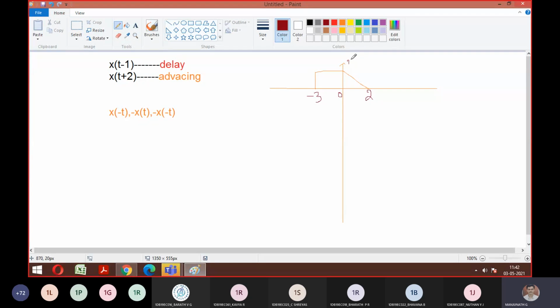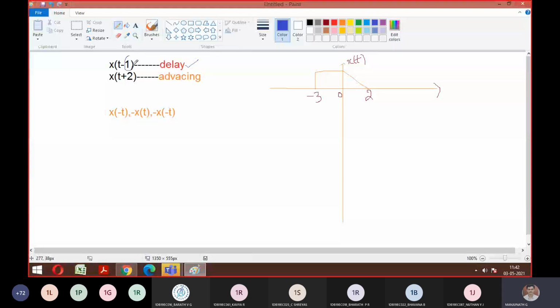Visible to everyone? Let's try to analyze the concept of delaying, advancing and how folding everything works. X of t is given. Okay, good. For this, they've asked you to plot x of t minus 1. The name itself tells delaying, right? Delay means what should I do? I should shift whatever signal is there by the amount of delay towards the right-hand side. So how much delay is given here?